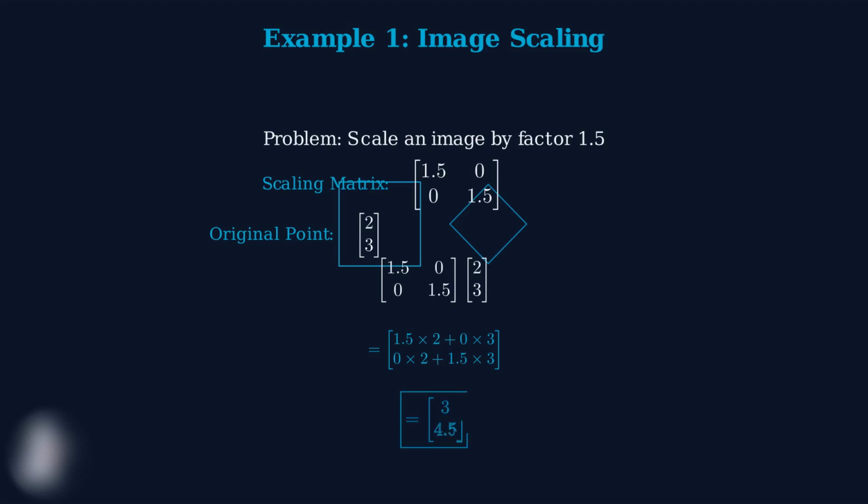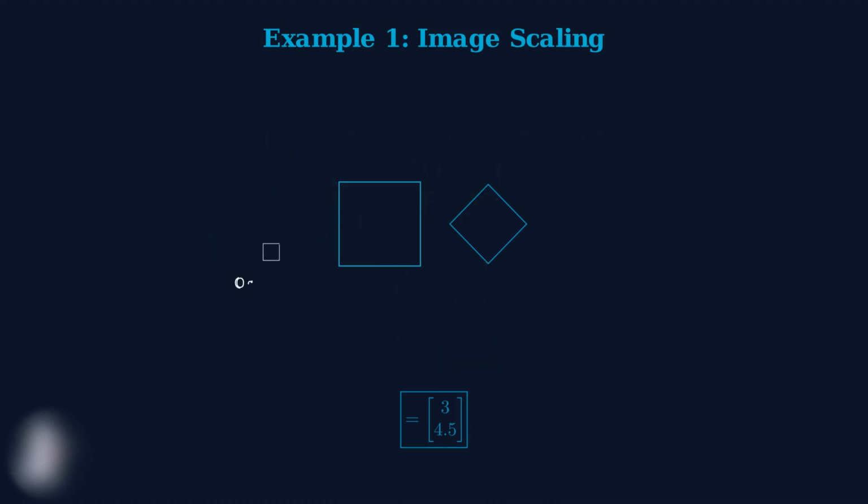The second row gives us the new y-coordinate, 0 times 2 plus 1.5 times 3 equals 4.5. So our transformed point is at coordinates 3, 4.5. This means the pixel that was originally at position 2, 3 is now at position 3, 4.5. It has moved further from the origin, making the image larger. This same transformation is applied to every pixel in the image.